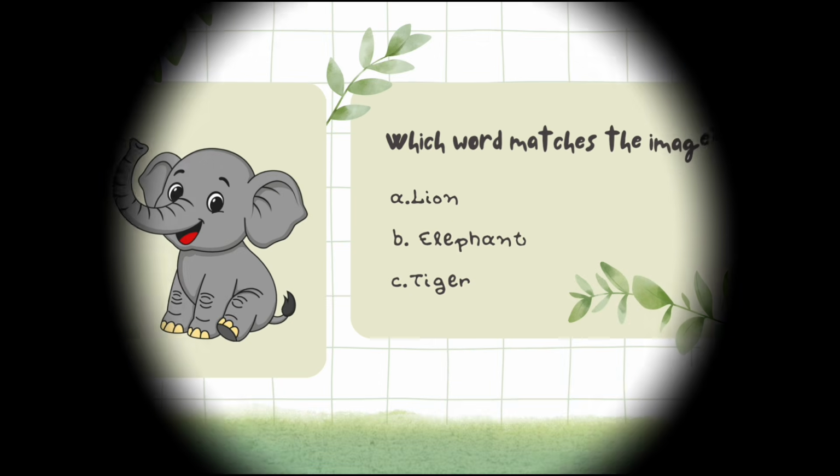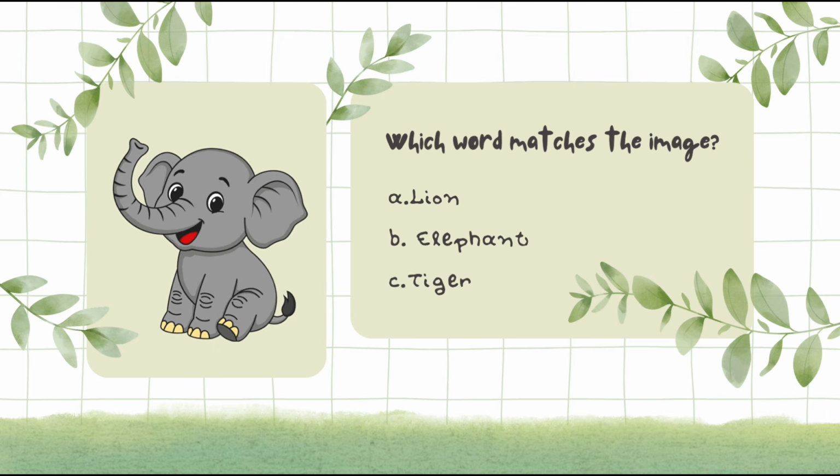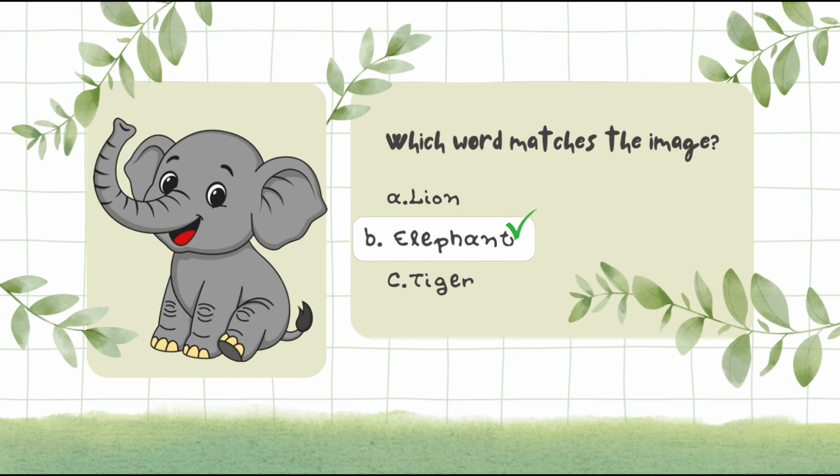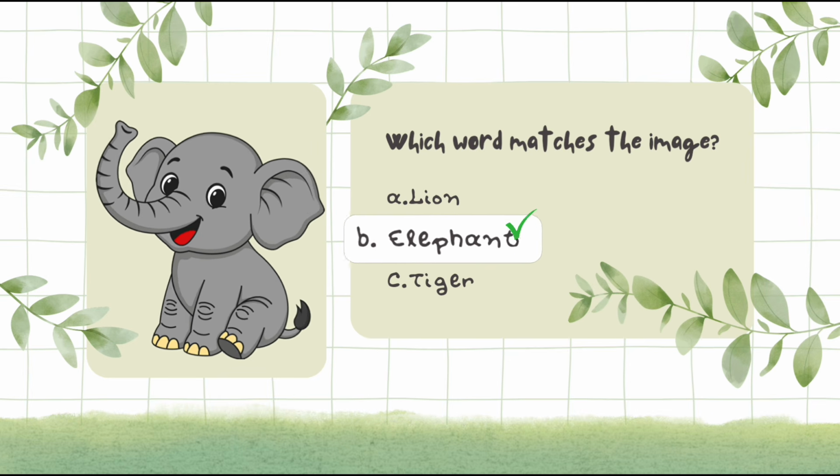Kids, which words match the image? A. Lion. B. Elephant. C. Tiger. Yes, kids, the image match the option B. Elephant. This is an elephant. Elephant is a wild animal.